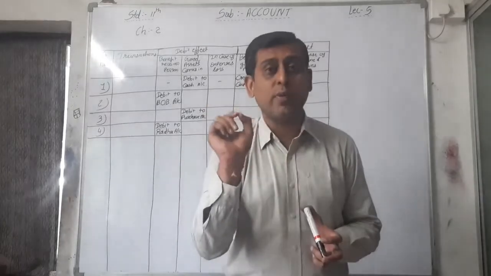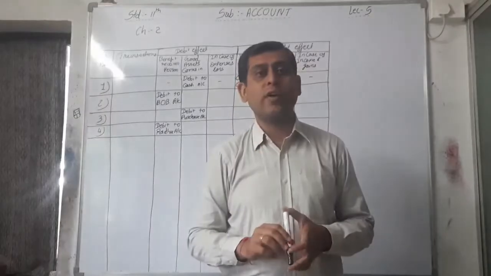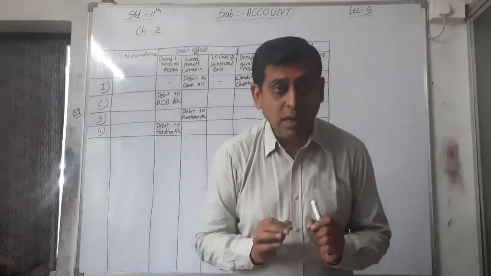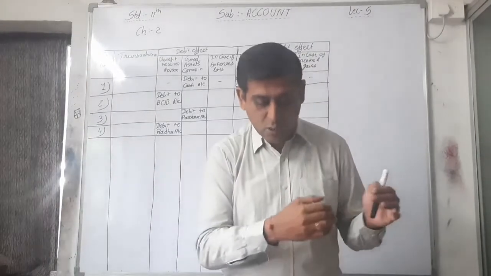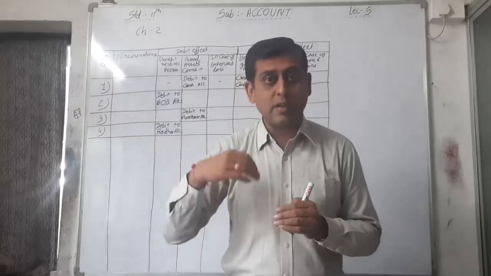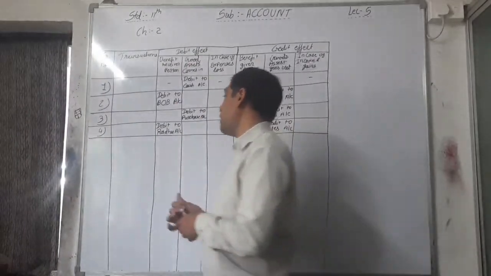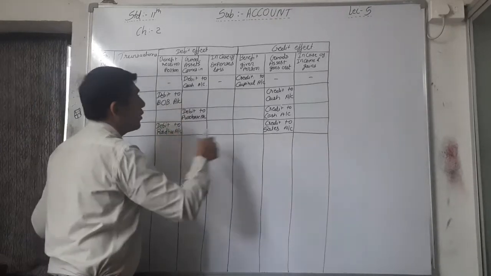Now fifth one, goods of rupees 1000 purchased on cash. See, underline those words, goods purchase and cash. Two accounts are affected here. Again, both are real accounts. Goods purchased, that's why goods come in, cash given, that's why cash goes out. Okay, so here in the fifth point, both affected accounts are real accounts.